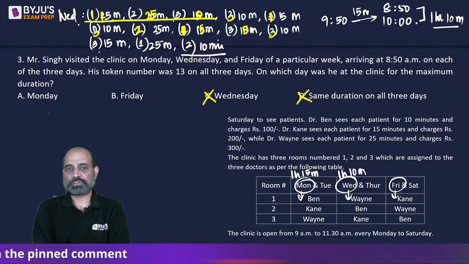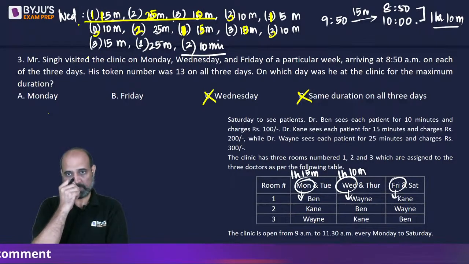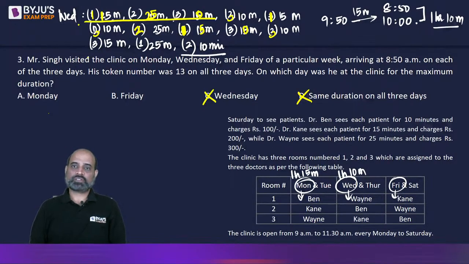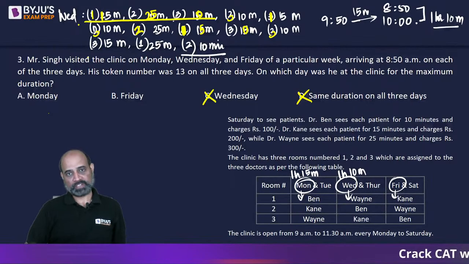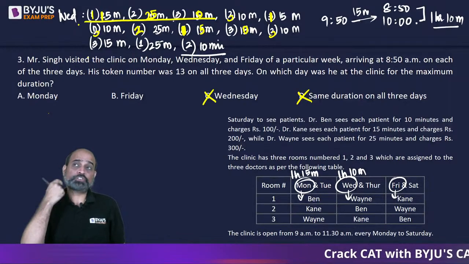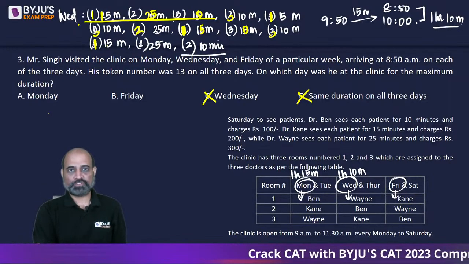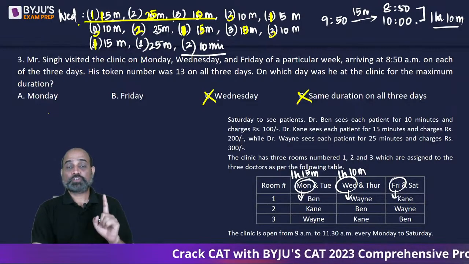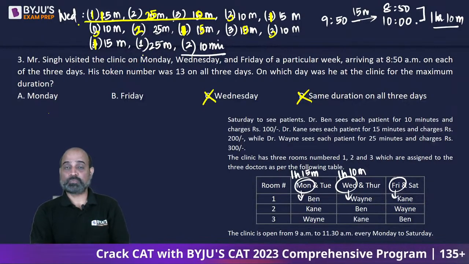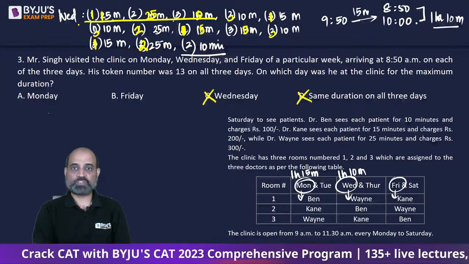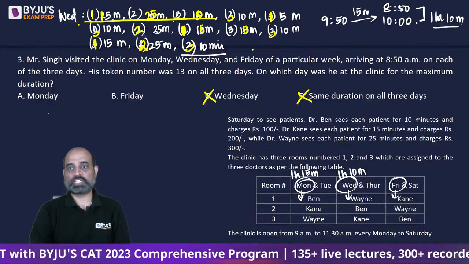Then we will have room number 30, 40, 50 पे. Not 50, 45. For 45 we will have first with 15 minutes. 50 पे we will have room number 2 and 3 both vacant. Room number 2 पे 25 जाएगा, room number 3 पे 10 जाएगा. So it will be the same thing.